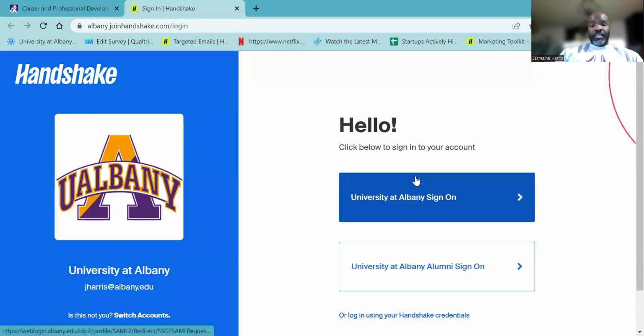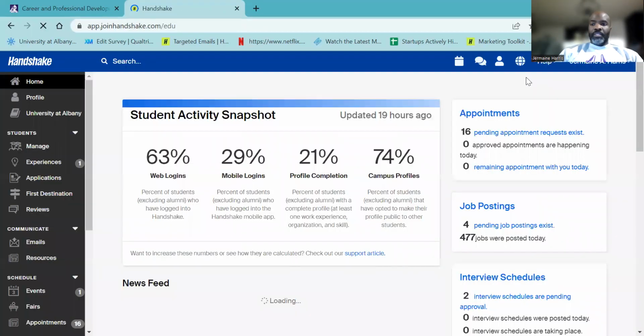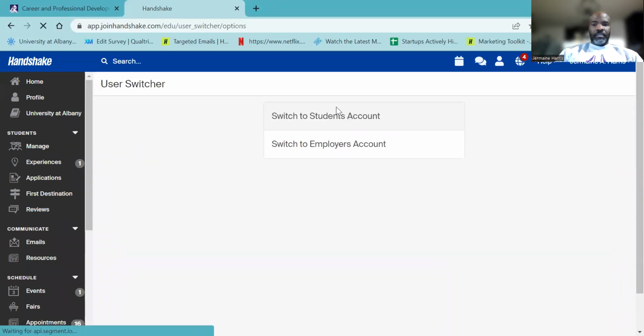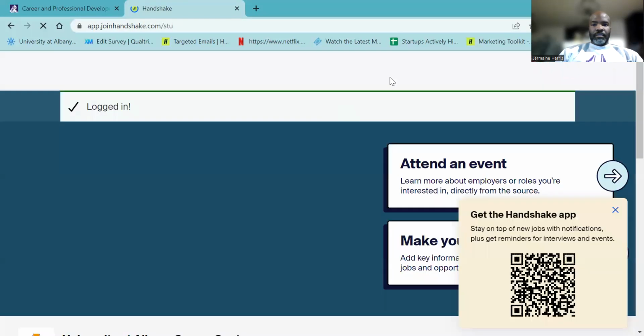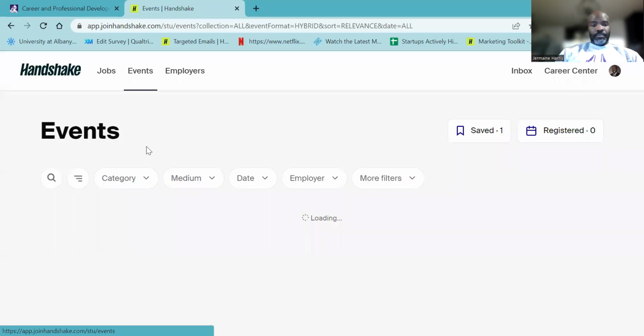Now, when you access Handshake, it'll take you to the single sign-on page. You can sign in as an alum, or if you're a current student, you have single sign-on access where you enter your net ID and password, similar to how you would log in to your MyUAlbany account. Okay, now give me 1 second. I'm just going to switch over to my student access account. Okay, now the first thing you want to do is just click on events.